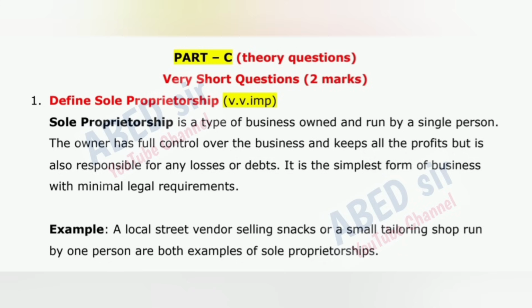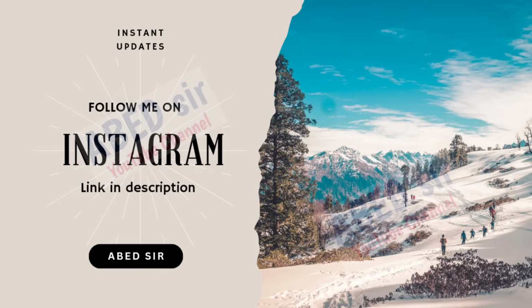Define sole proprietorship. Sole proprietorship is a type of business owned and run by a single person. The owner has full control over the business and keeps all the profits but is also responsible for any losses or debts. It is the simplest form of business with minimal legal requirements. Example, a local street vendor selling snacks or a small tailoring shop run by one person are both examples of sole proprietorships. Next important question is 2.